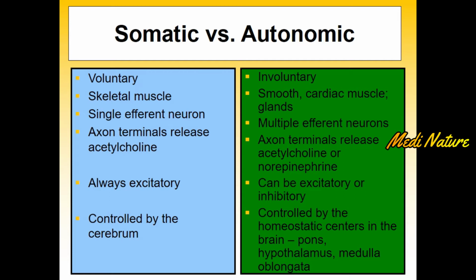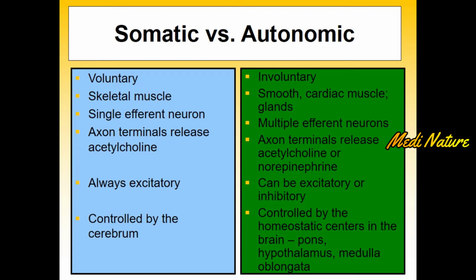But it is different when it comes to autonomic nervous system. That is because the action of autonomic nervous system is involuntary, and it is mainly associated with the action of smooth muscles, cardiac muscles, and glands of the body. The autonomic nervous system consists of multiple efferent neurons, and the axon terminals release acetylcholine and norepinephrine.